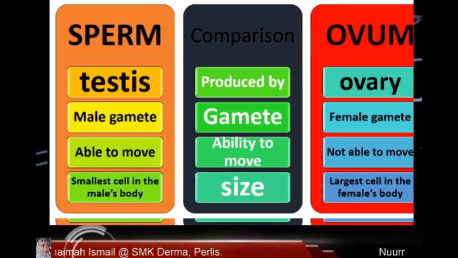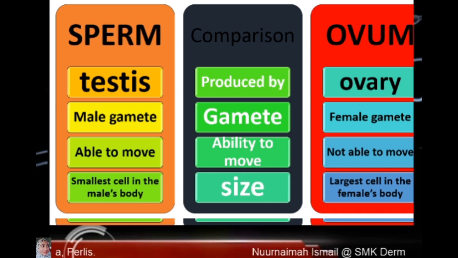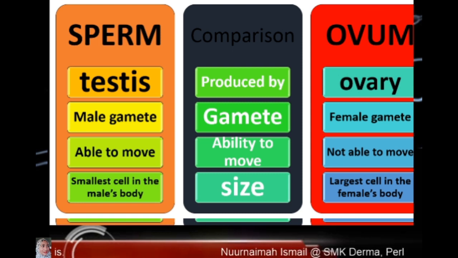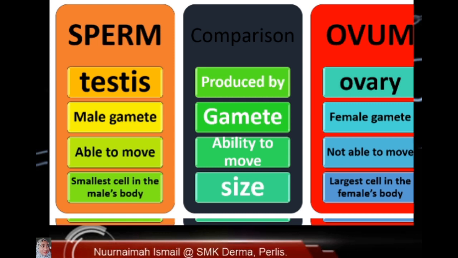The comparison between sperm and ovum. Sperm is produced by testes, while ovum is produced by ovary. Sperm is a male gamete, while ovum is a female gamete.